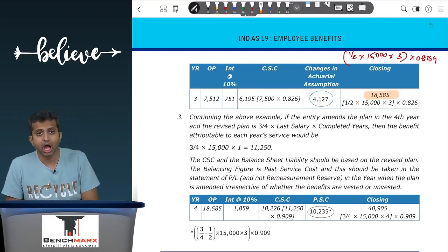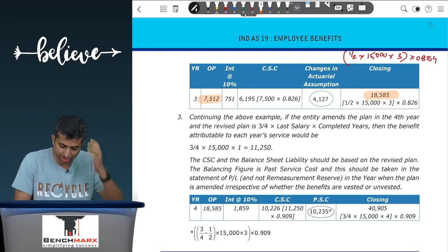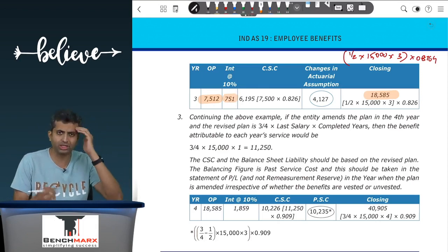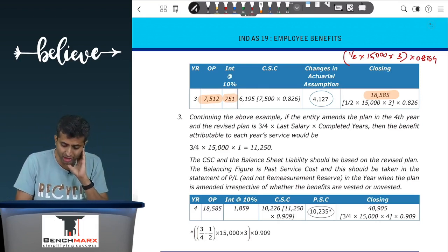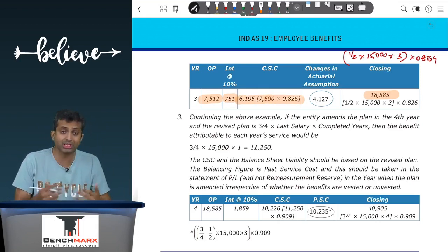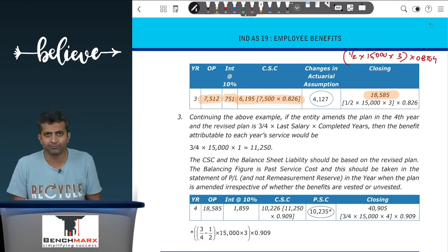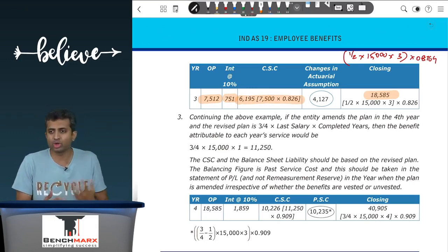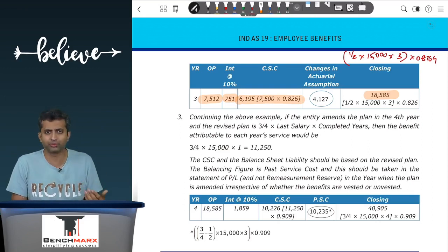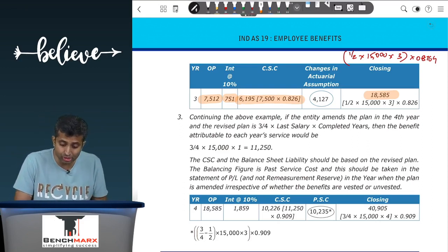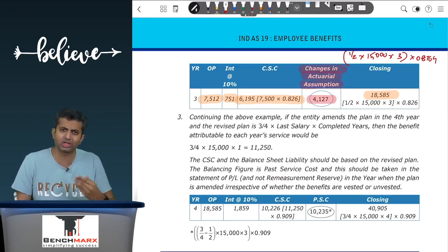However, your opening balance, which was 7,512, will now become 1 year closer. So at 10%, your current service cost will be based on the current estimates. However, your closing will not tally. It will not tally because you are using different estimates at the time of closing, and that is called changes due to actuarial assumptions.